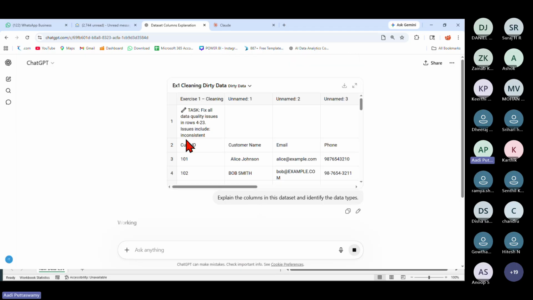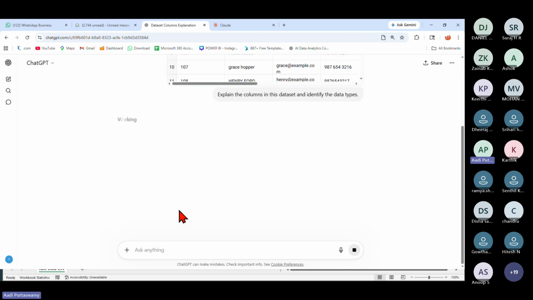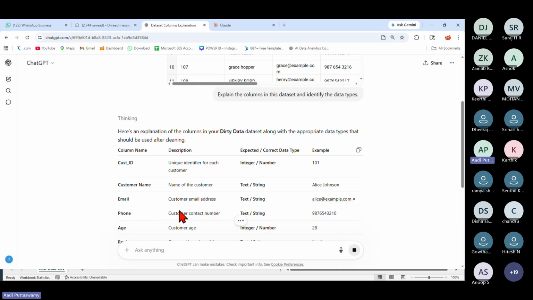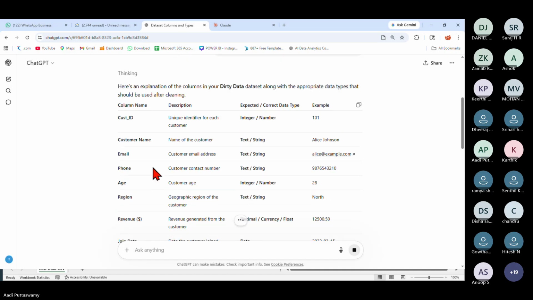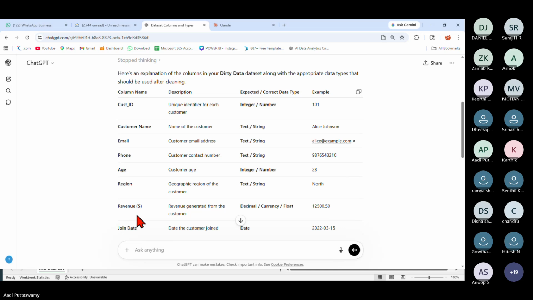So here we have customer ID, customer name, email, phone number. Okay, see here. Immediately it is giving me all the column names and the data types.